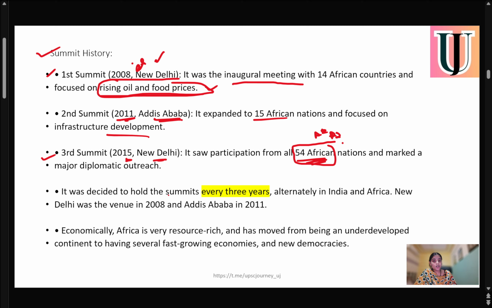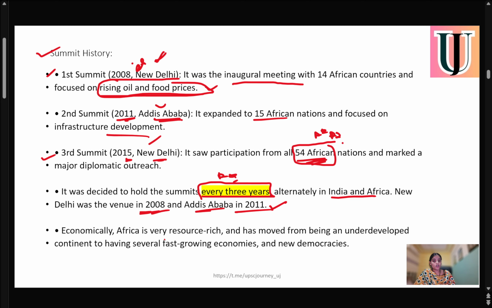It was decided to hold the summit every 3 years, on an alternate basis. First it was in Delhi, the second in Africa at Addis Ababa, and the third in Delhi. This fourth summit was supposed to be held in Africa, but because of the outbreak the venue was shifted to New Delhi. Now, because of the ongoing concern, it has been postponed. It alternates between India and Africa: New Delhi was the venue in 2008 and Addis Ababa in 2011.